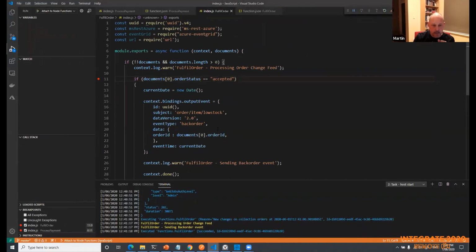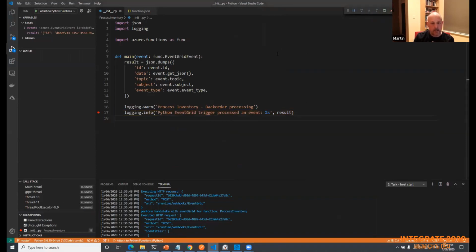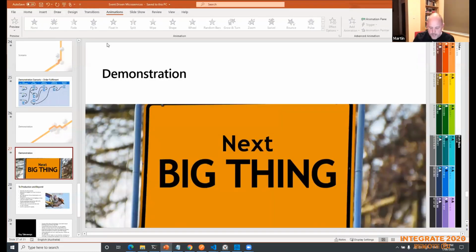And then the last part of this process is going into my Python function to process that. So we can see that what we've done there is we've used the change feed, we've used event grid, and we've used Cosmos DB input and output bindings, and we've used 3 different languages, all of which have worked perfectly well with all those services. So that's a very, very quick process. I had to go through fairly quick. Let's go back to the slides. And then just 1 second whilst I start that back up again.